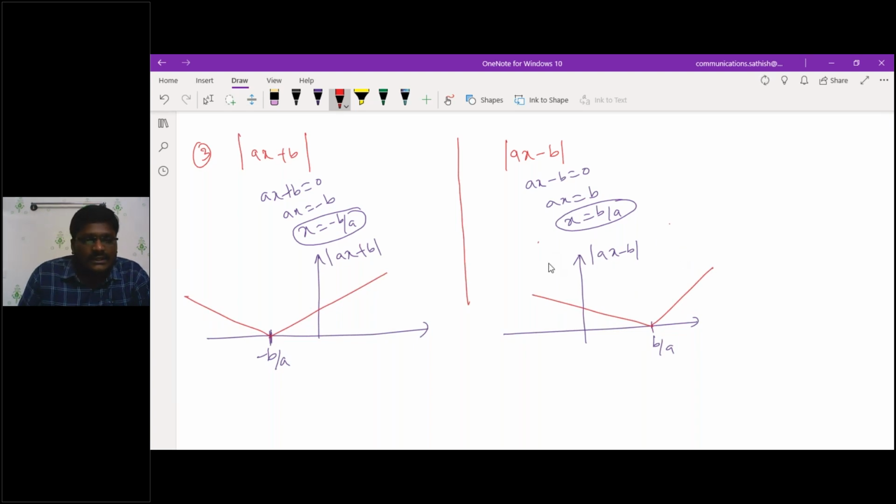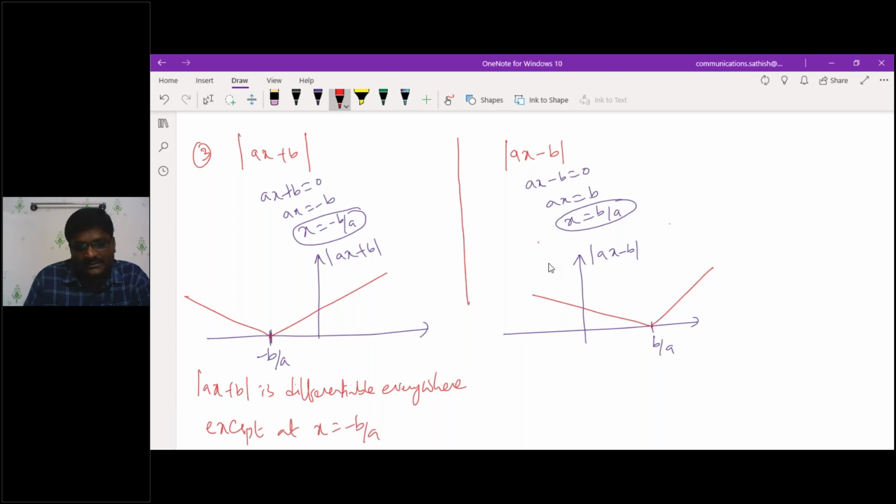Note the point: mod ax plus b is differentiable everywhere except at x equals minus b by a.